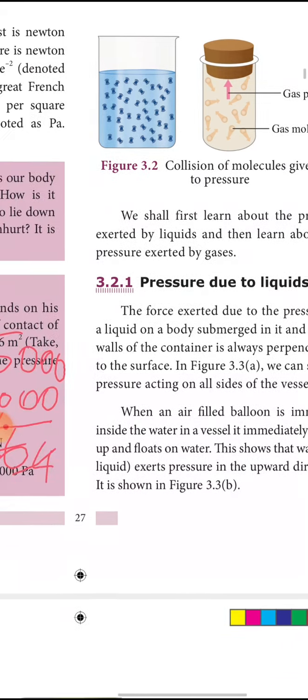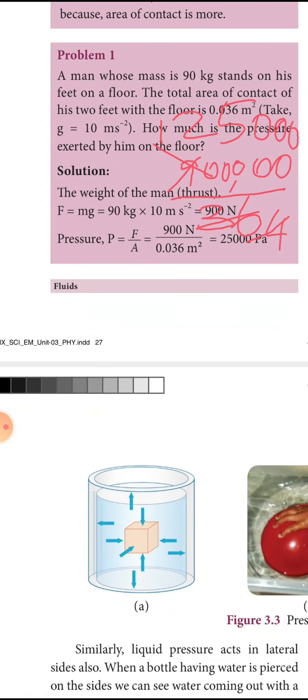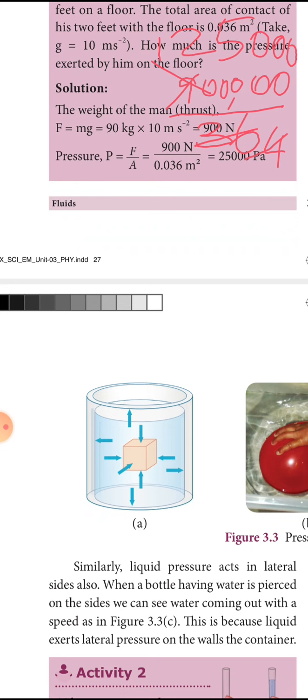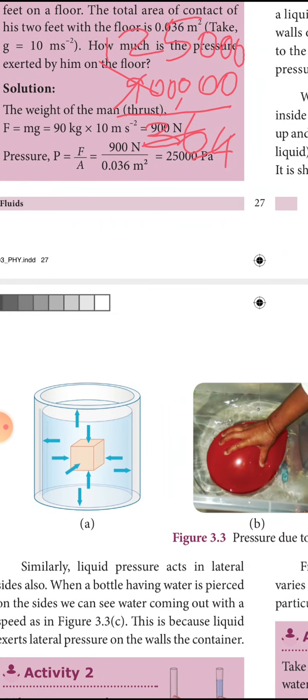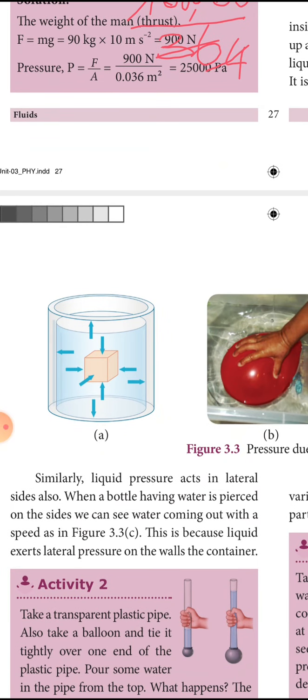Not only the balloon, even a mug which we are using: invert the mug, without liquid, and push the mug into the liquid. It will come up as soon as you raise your hands from the mug, because the air inside it will be compressing the liquid and piercing the liquid layer and getting in. In the same way, the liquid exerts some upward pressure on the mug which you are immersing. This is called buoyant force.